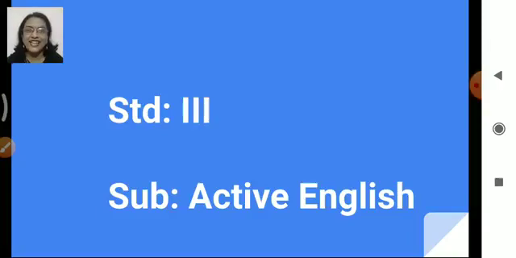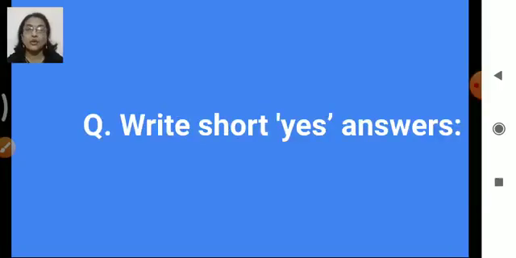We'll start with Active English. Our chapter 19 is there now. Get ready with your Active English book and pencil and eraser too. Fine. Now, the question is, write short yes answers. Children, you are very much aware now about the short yes answers and short no answers, right? We have done these short answers. Here, the instruction is write short yes answers.